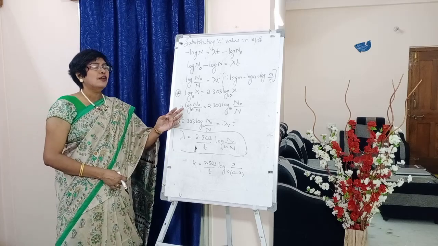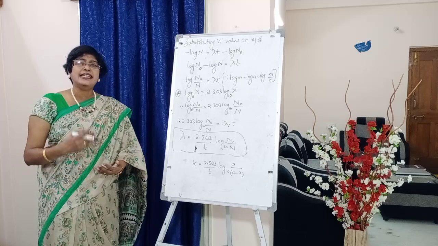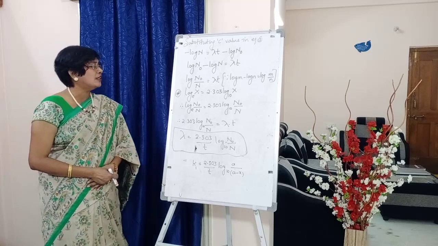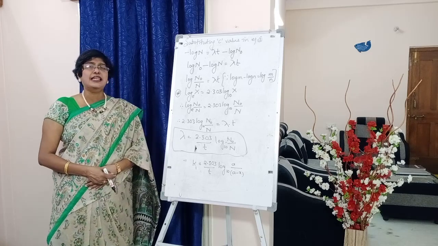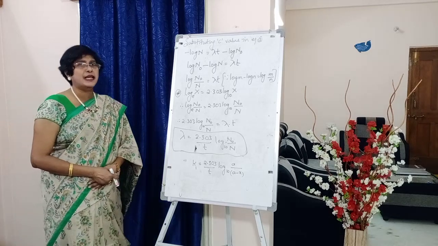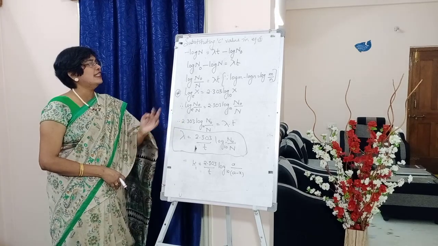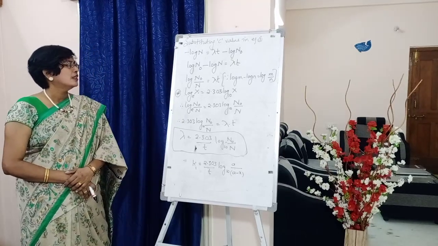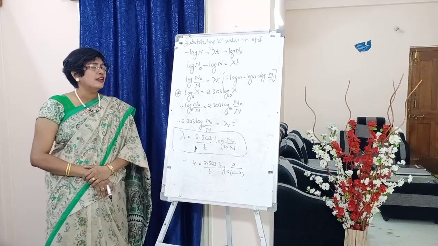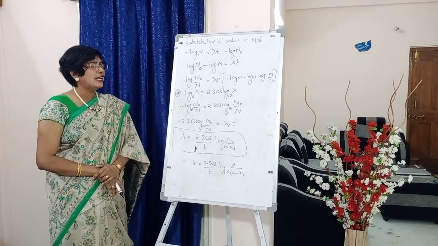Therefore, log of n naught by n base e, converted into base 10, we need to multiply with 2.303. So log of n naught by n base e is equal to 2.303 log of n naught by n base 10. We will write this in the above equation. Therefore, 2.303 log of n naught by n base 10 is equal to lambda into t.